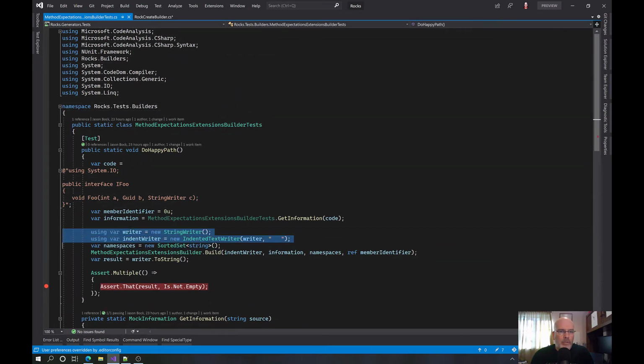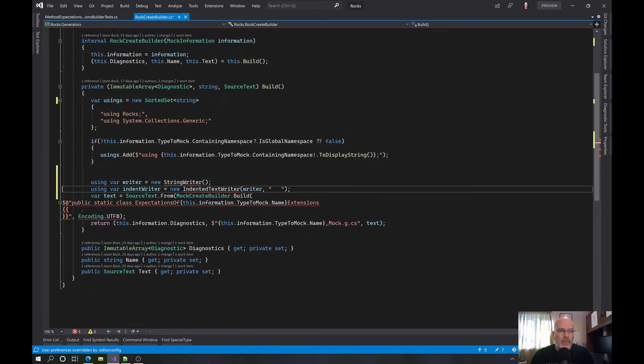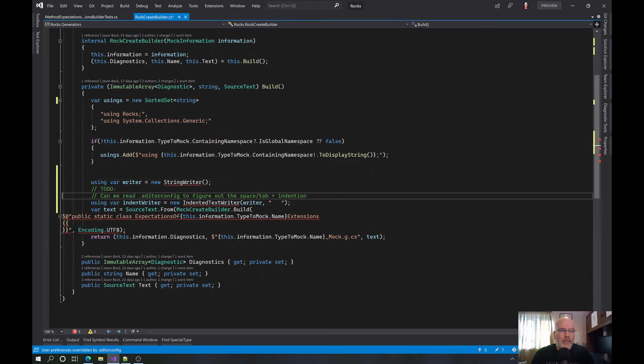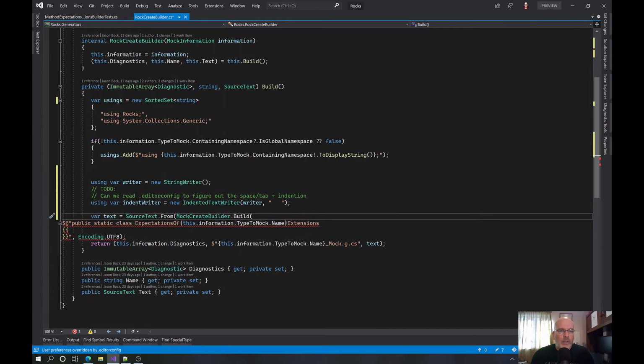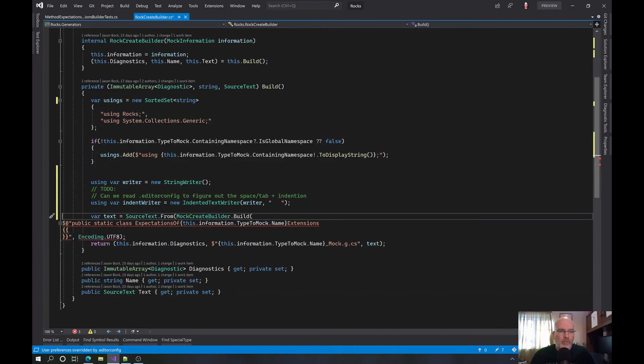String writer. And this is where I want to capture that there. Then we call that separately because we don't return, which may be a bad idea. So we're going to say mock create builder build using the indented writer, this dot information, and that's it.